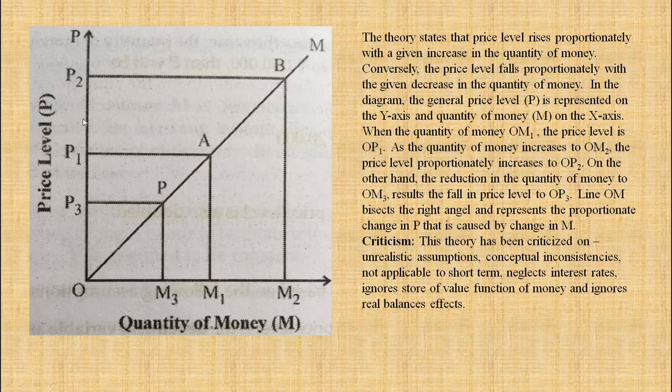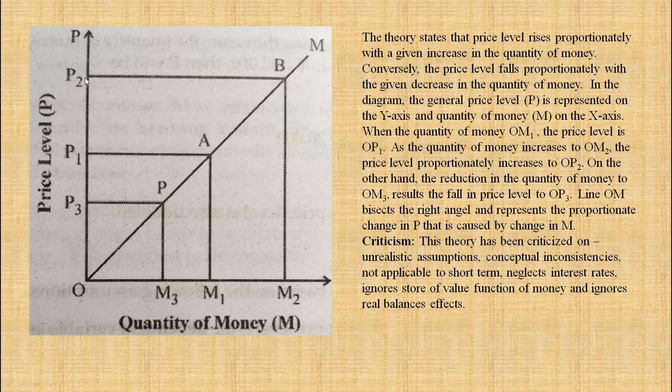When quantity of money is OM1, the price level is OP1. Look at here, OM1 and price level is OP1. As the quantity of money rises to OM2, quantity of money rises from M1 to M2, the price level proportionately increases from P1 to P2.